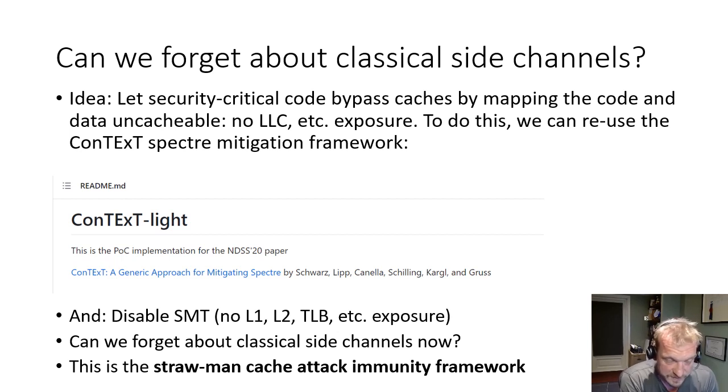Then we also disable SMT, or the OS perhaps inhibits concurrent scheduling of different security domains on the same core on different hyperthreads, from which we assume that no other kind of microarchitectural attacks are possible anymore. So that we can't observe the accesses that the victim does through the L1, L2, TLB, branch buffers or anything like that. So we think we are completely safe against classical side channels. This is the proposal of the strawman cache attack immunity framework. Problem solved, right?